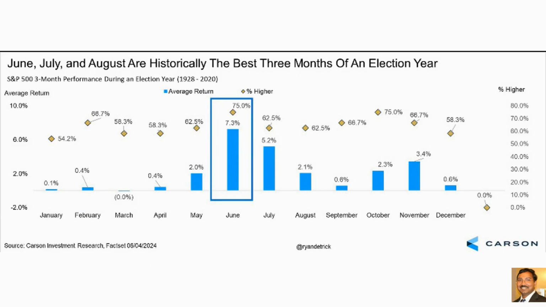And this is another seasonal chart. June, July and August are historically the best 3 months of an election year. If you take the 3-month returns, June, July and August show very good returns.